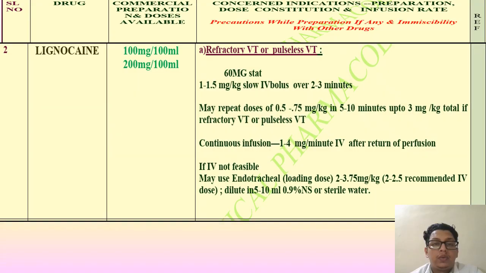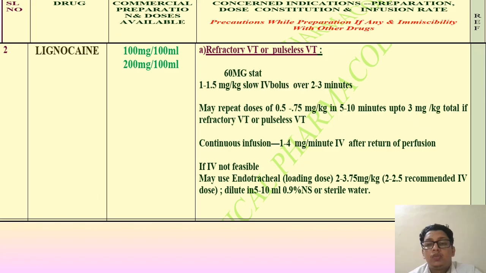Then lignocaine, 100 mg per ml, 100 ml or 200 mg per 100 ml available vials or preparations. Refractory VT or pulseless VT: 60 mg IV stat, that is 1 to 1.5 mg per kilogram slow IV bolus over 2 to 3 minutes. May repeat dose of 0.5 to 0.75 mg per kilogram in 5 to 10 minutes up to 3 mg per kilogram total if refractory VT or pulseless VT.